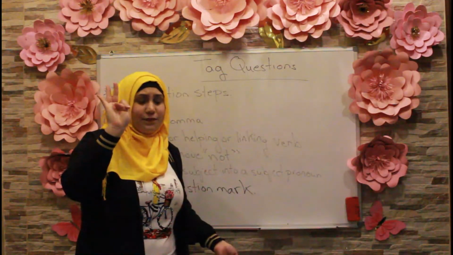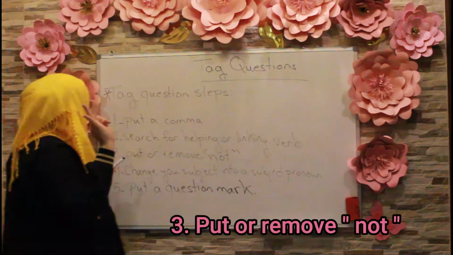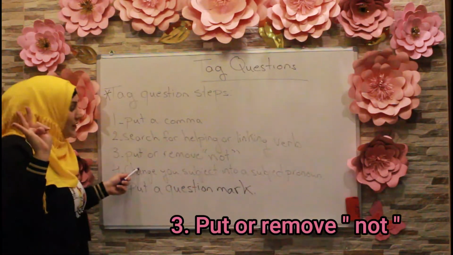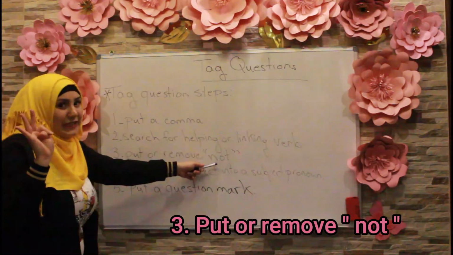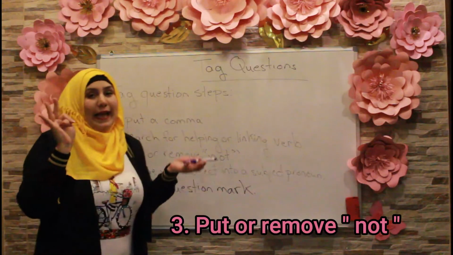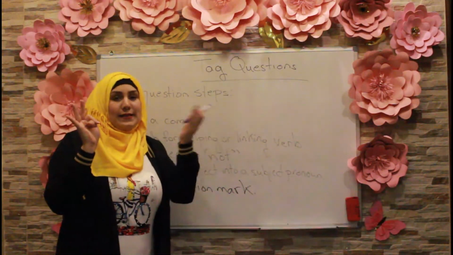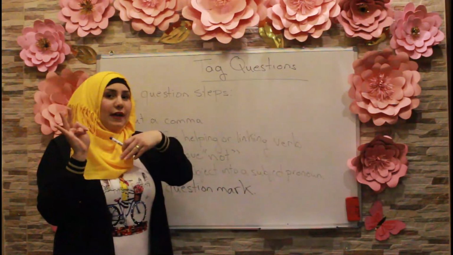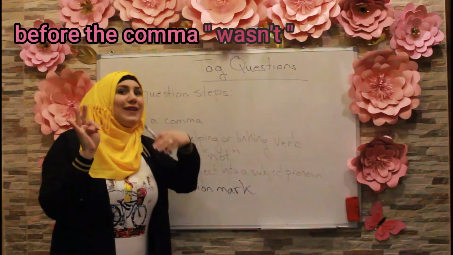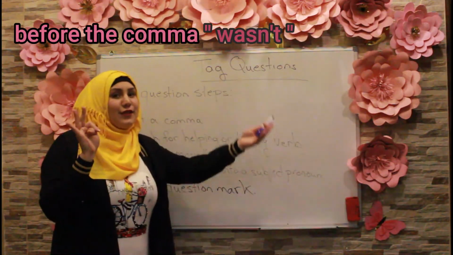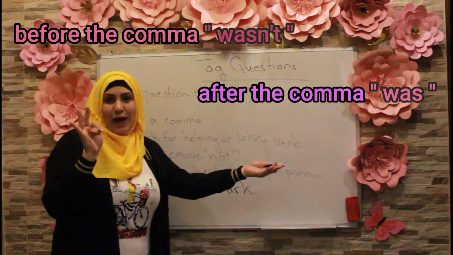Okay, guys? So, step number 3, we have to put or remove not. As I said, if in my sentence I have the not, like I wasn't, then after the comma, I just write it as was.